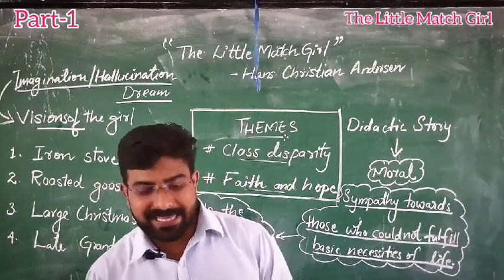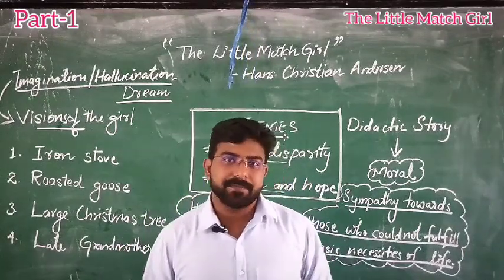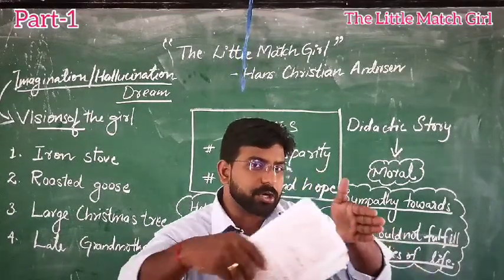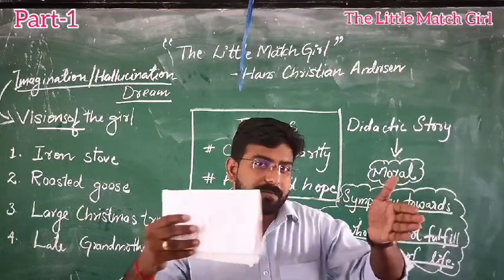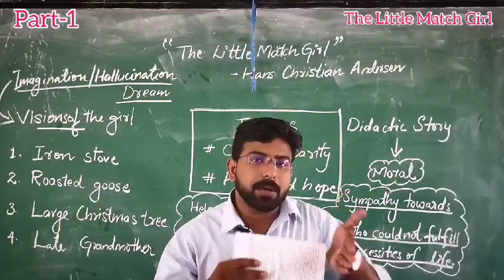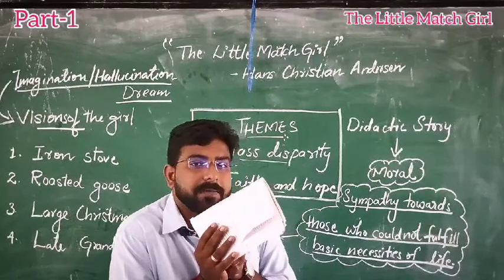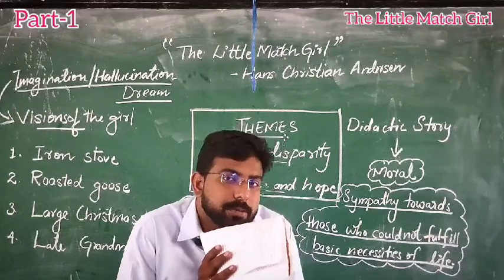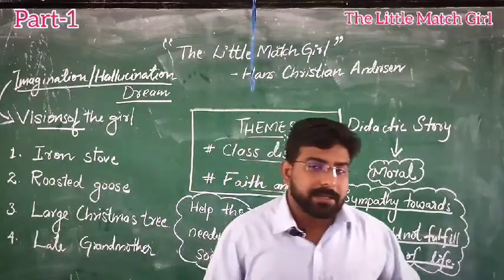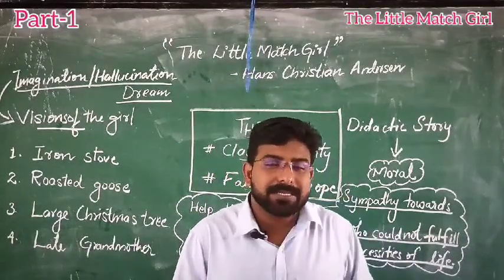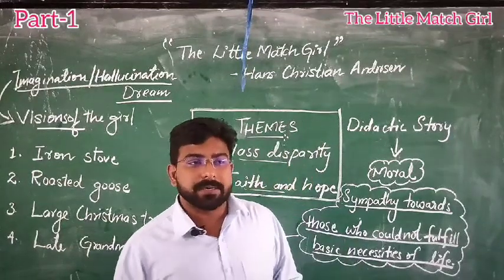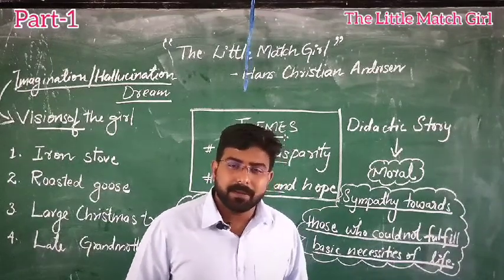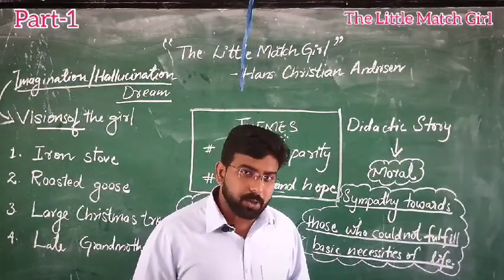So the author says that the girl walks further, and as she is not able to bear the winter, what the girl does, she moves to the corner of two houses. And in this corner, the girl crouches herself. Huddling means crouching yourself, where you keep your hands and legs very close to your body, your belly or your chest. This is called a huddle. The girl huddled because she wanted to warm herself, because she was feeling extremely cold. But unfortunately, she was feeling colder and colder.